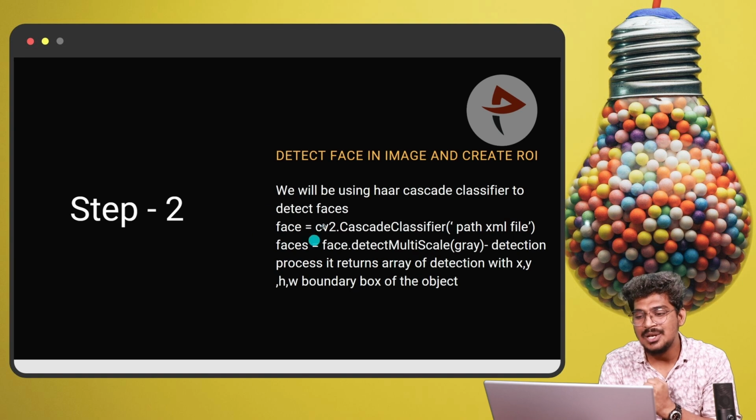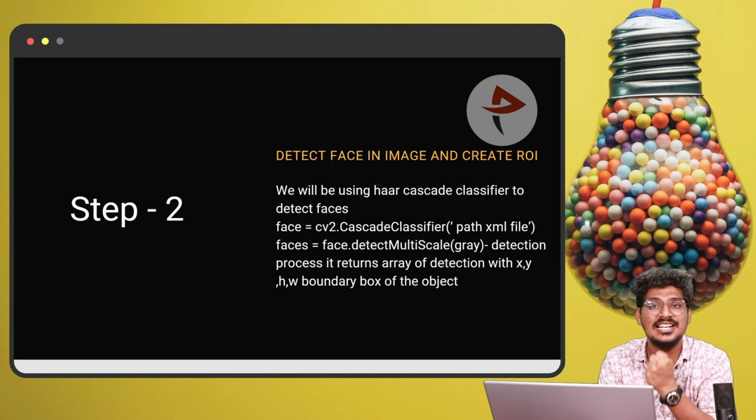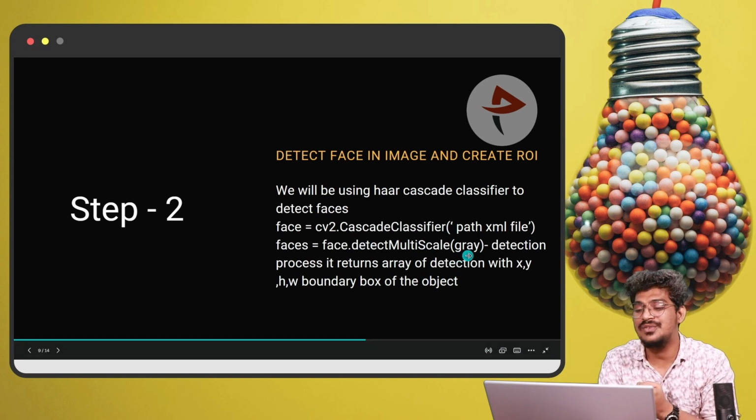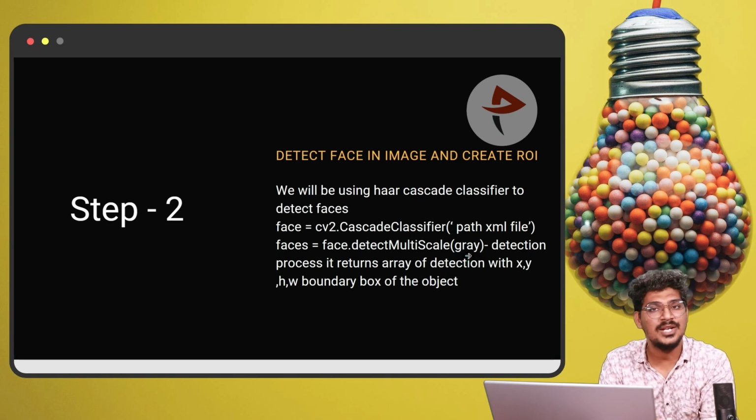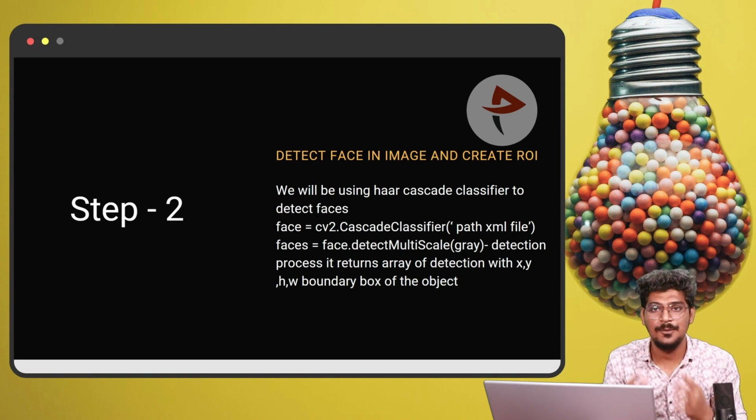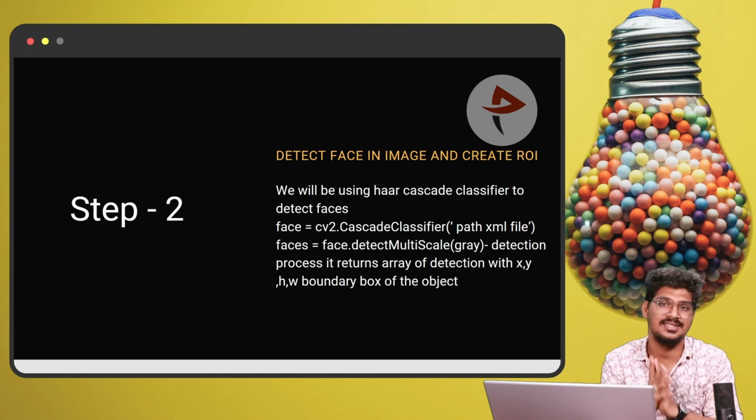Once you initialize this, it is going to find the faces. You initialize this variable to store the value from that particular file, then detectMultiScale performs the detection process for the face. It returns an array of detections, for example the x coordinate, y coordinate, and height and width, which are the dimensions of the bounding boxes of the object. Once the face is detected, it creates the bounding box based on the x coordinate, y coordinate, width and height of the detected face.